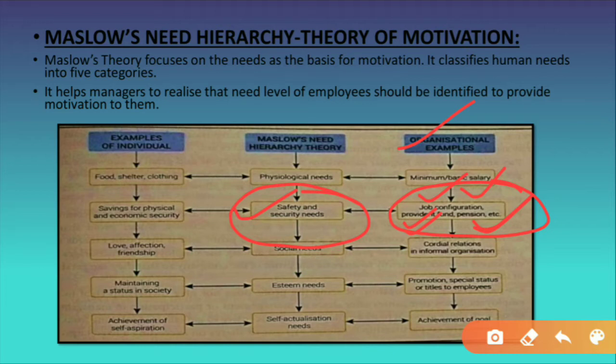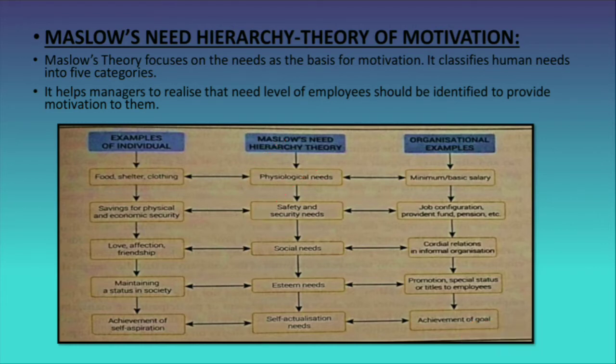So all these things are required, okay. So this is all about physiological needs and safety and security needs. Now we will move to the third category of need, that is social needs, okay. Students, whenever you hear the word social, you always relate it to the society or the people, okay.